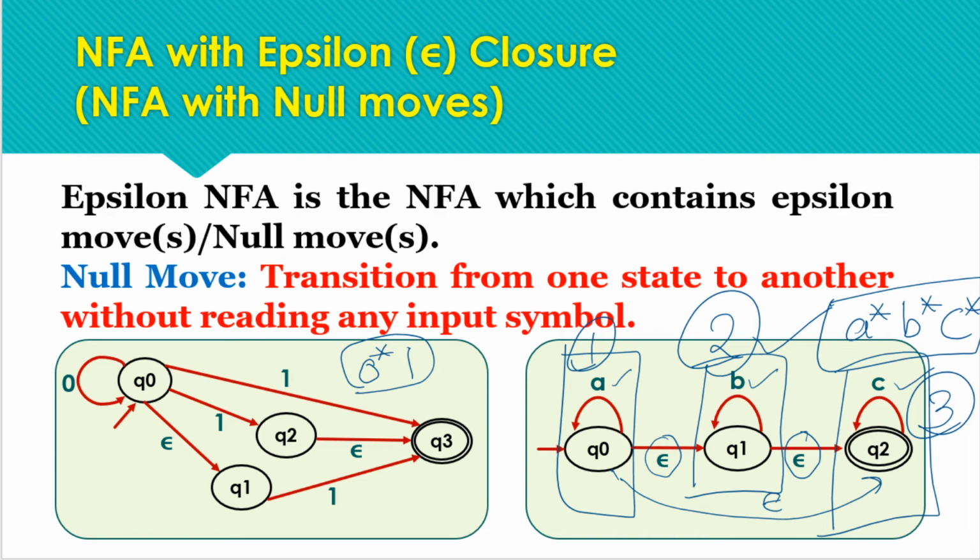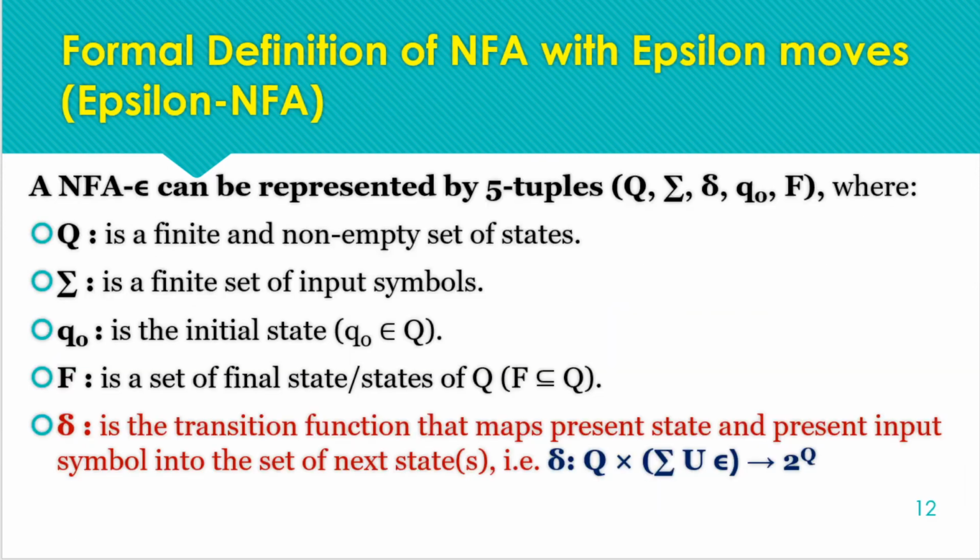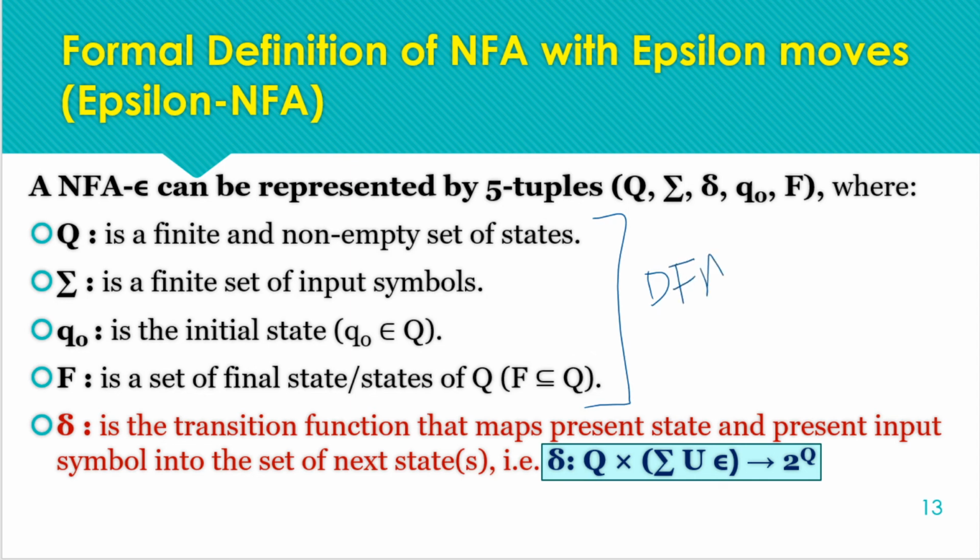So this pattern is in concatenation. Next, this is the formal definition of NFA with epsilon closure or epsilon moves. Here this is same as the NFA, just we have added the scope of epsilon closure with the state. The rest of the tuples are same as the DFA or NFA.